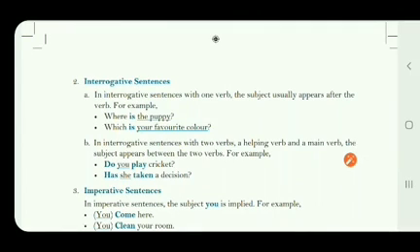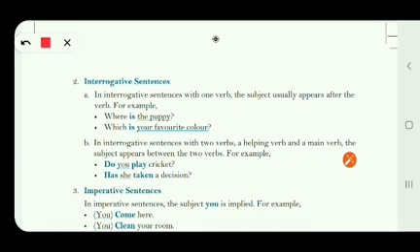Now we talk about the interrogative sentences. In interrogative sentences, with one verb, the subject usually appears after the verb. So you can see it. Where is the puppy? So what is the subject? What are we talking about? We are talking about the puppy. The puppy is the subject.